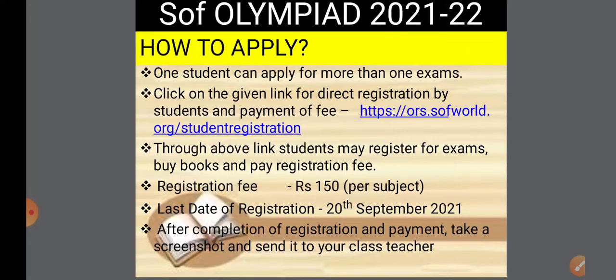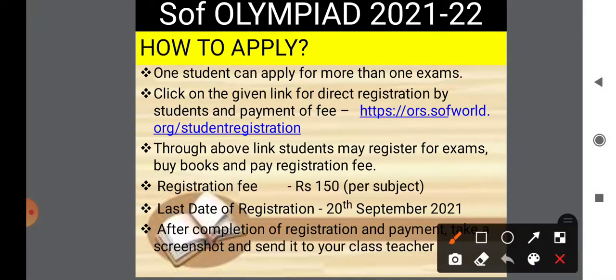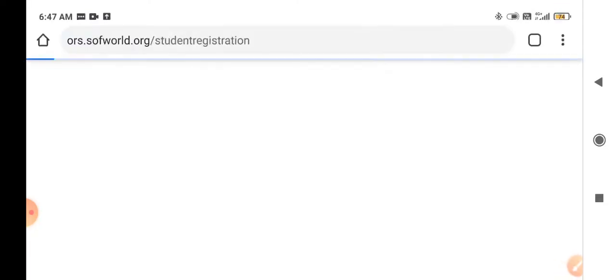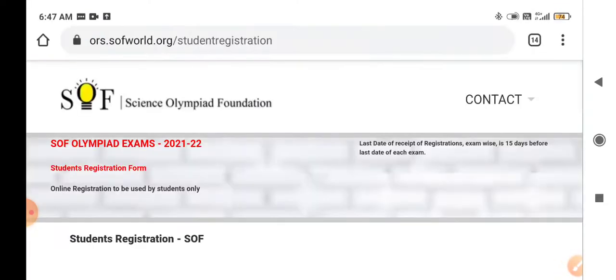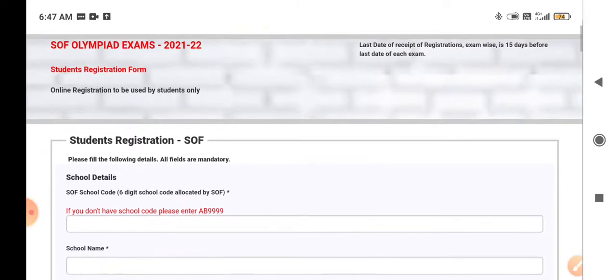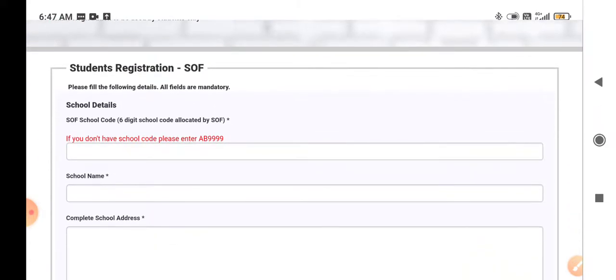So you have to stop at this slide, and there is a link given for the student registration. This is the link. You have to click on it, and this page will redirect you to the student registration form. Here we can see on the screen the form is open. Now we have to enter the details.